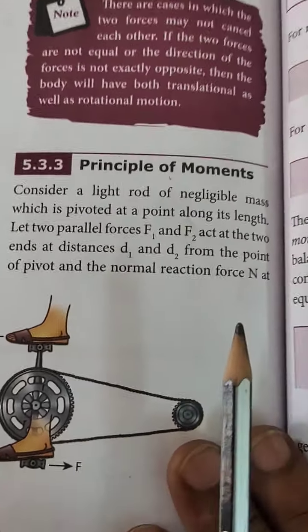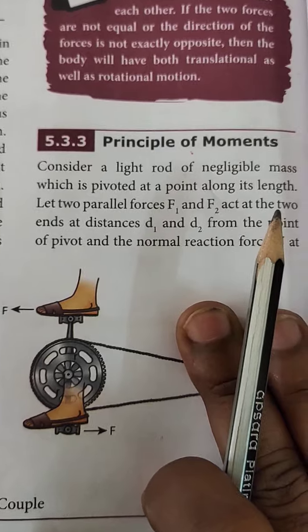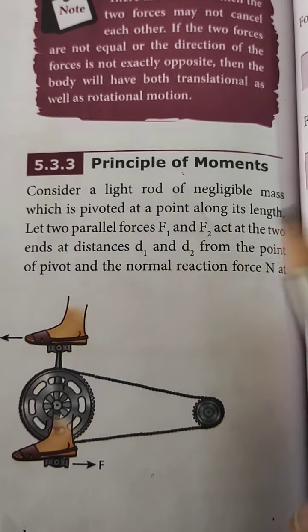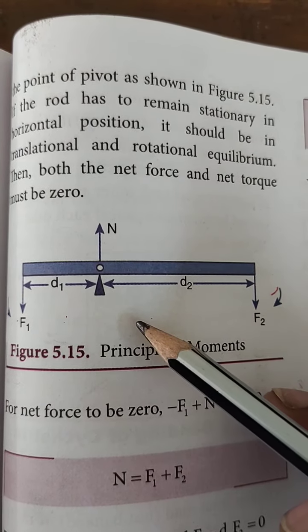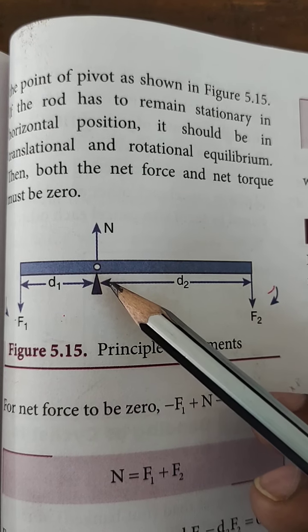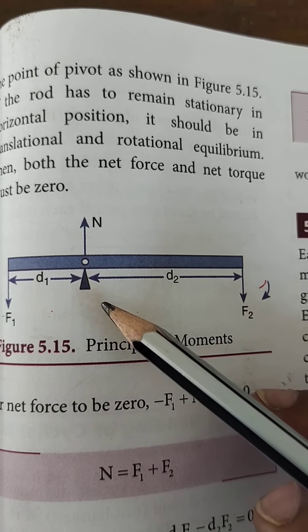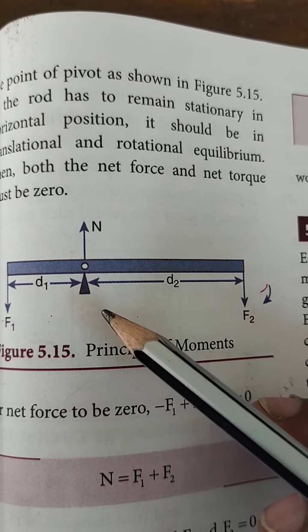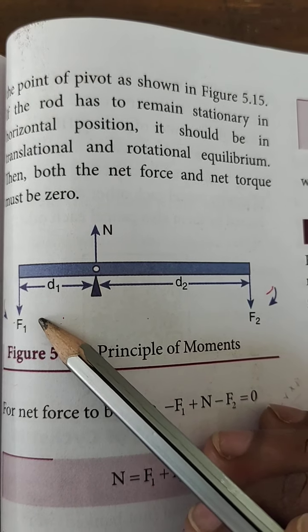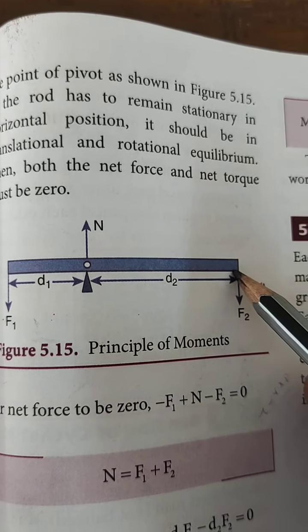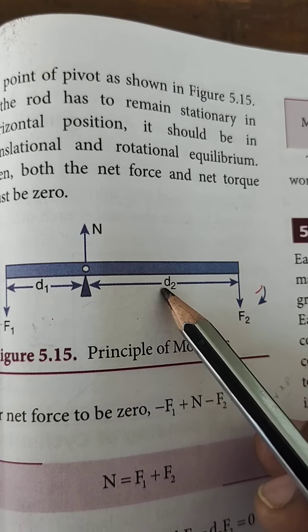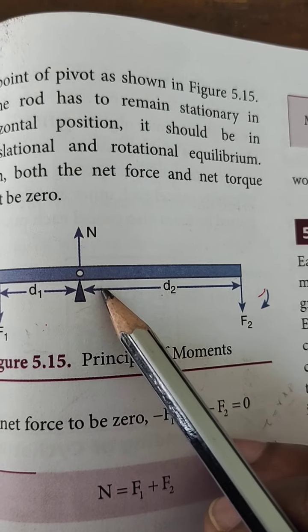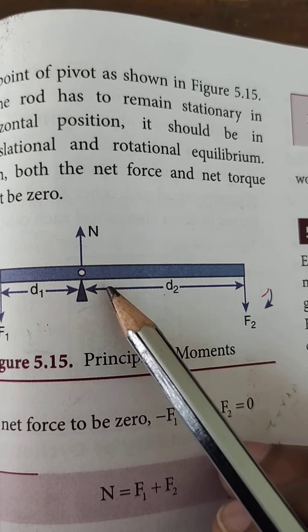Next we are going to see the topic of the principle of moments. Consider a light rod, having negligible mass, which is pivoted at a point along its length. Two parallel forces F1 and F2 act at the ends, at distances d1 and d2 respectively from the pivot, with the normal reaction force N at the pivot.